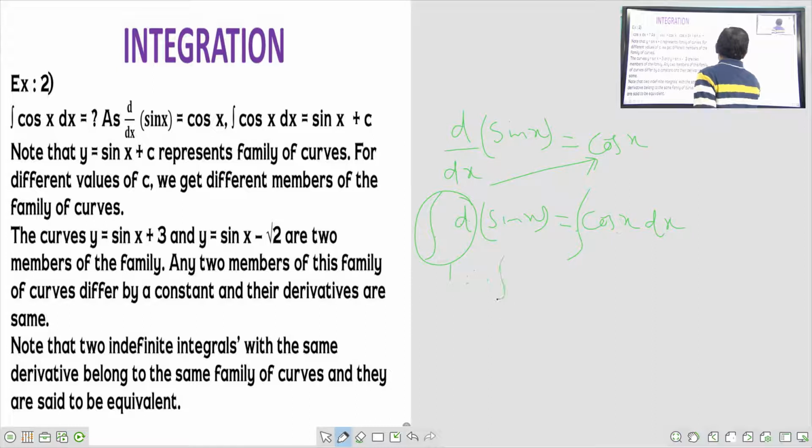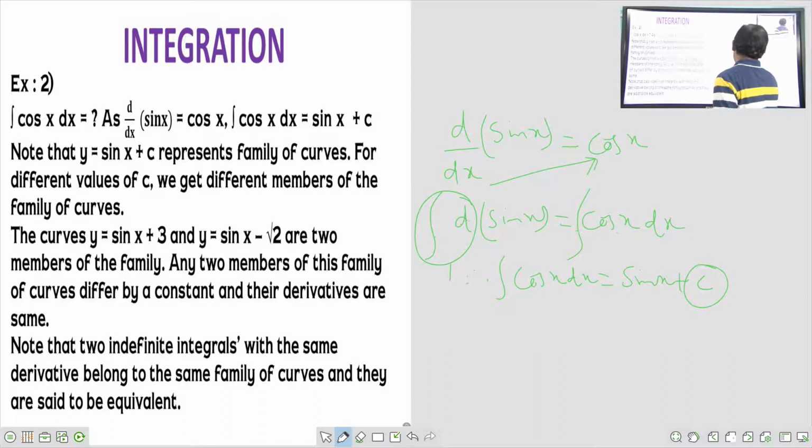Therefore, what we can say? Integral cos x dx is equal to sin x plus c. Why are we getting this? The constant of integration is plus c. This is called an indefinite integral. Because here there is one limit, upper limit, and this is the lower limit. If you provide any limits, then c will disappear. If the lower limit and upper limit are given to you, then we won't get c.